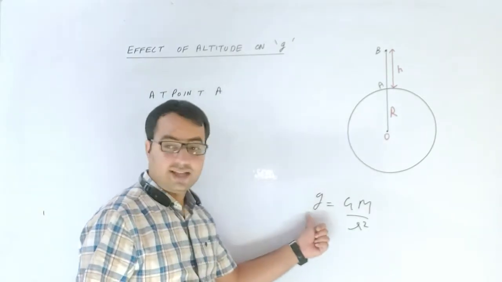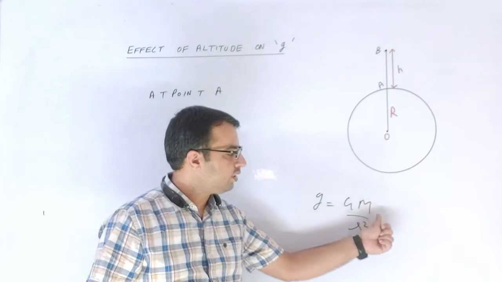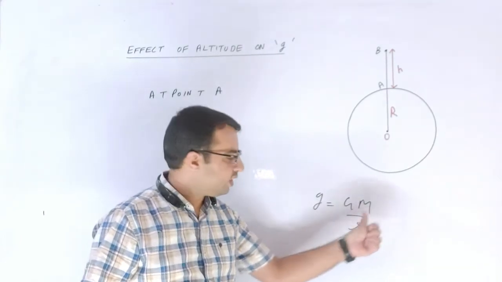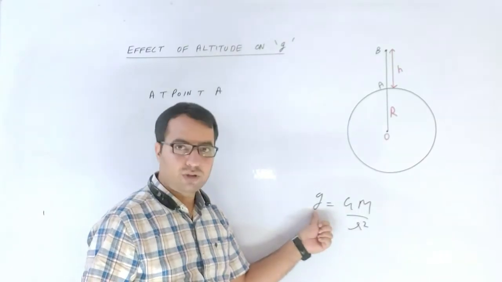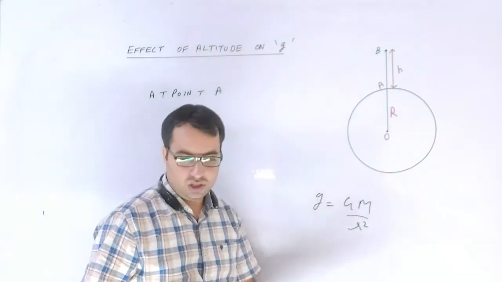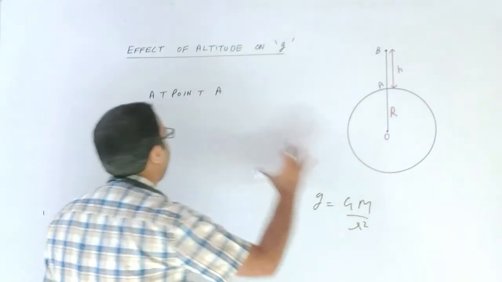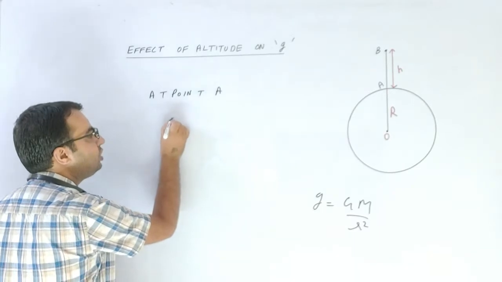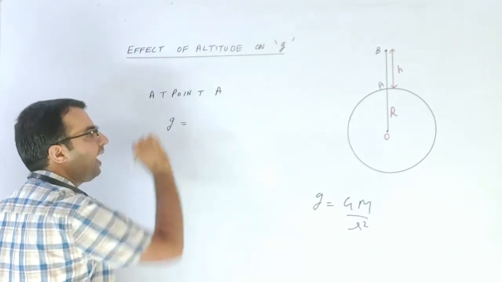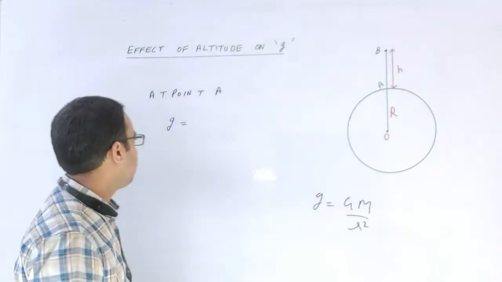Here small g is the acceleration due to the gravity, capital G is the universal gravitational constant, capital M is the mass of the earth, and r is the distance of the point where we want to find out the acceleration due to gravity from the center of the earth. So I am just applying this formula for the point A. So let g is the value of the acceleration due to the gravity at point A, which is lying on the surface of the earth.